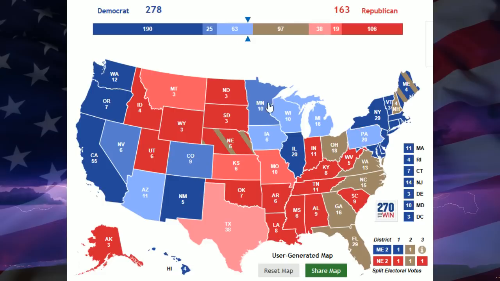So these three key states that Trump won by less than 1 percentage point over Hillary Clinton, or right around that number, it's a situation in the 2018 midterms where the Democrats had quite a bit of success in all three of these statewide Senate races, as well as governorships, winning all of those. And it feels like these states are primed to go back towards the Democrats possibly in 2020.